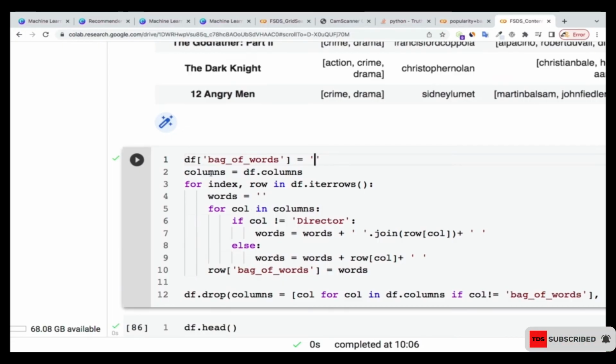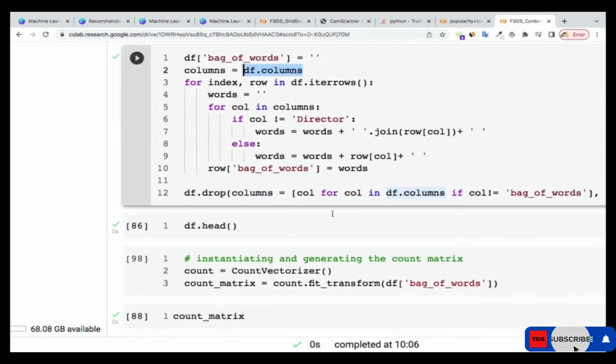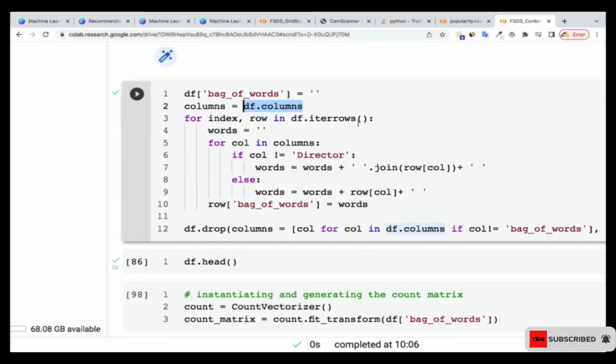I'm going to create a variable here called columns, which is going to contain all the columns that I have over here. Once I do that, I'm going to iterate through all the rows and the index. Then I'm going to create an empty string called words, which is going to contain the words that I select.